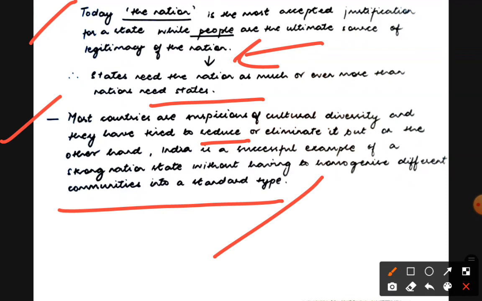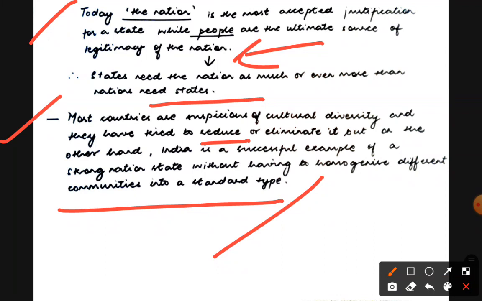See, why are countries suspicious of cultural diversity? See, what happens is, even if you are four to five friends, every person has a different choice. You want to eat different food, but you come to a particular cuisine that you will eat today. So when you're very diverse, if you have diverse food tastes, what will happen?